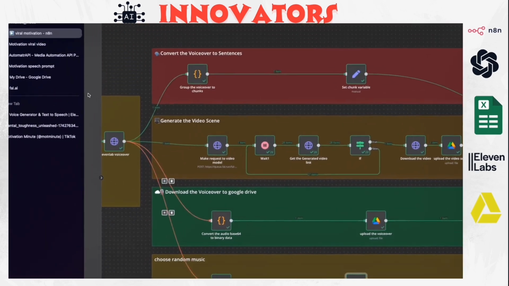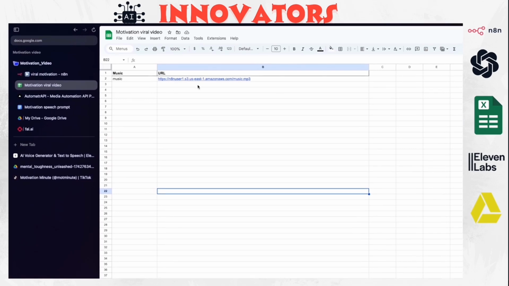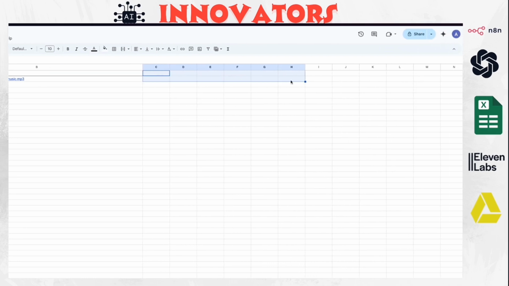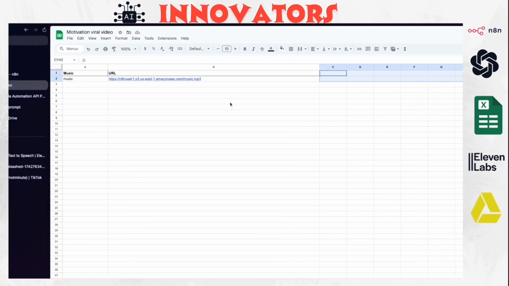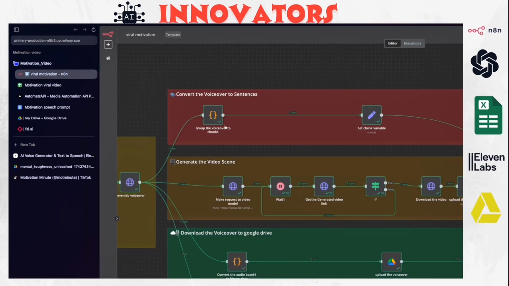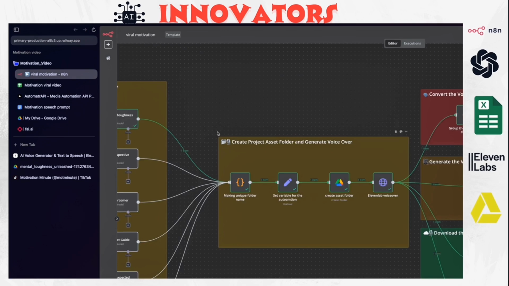There might be a different or better way: you can add maybe 6 different music tracks, each with its own style, so you can map them to the actual voiceover or the actual characters. For a motivational speech, you can have a different style of music, and so on for all the other characters.